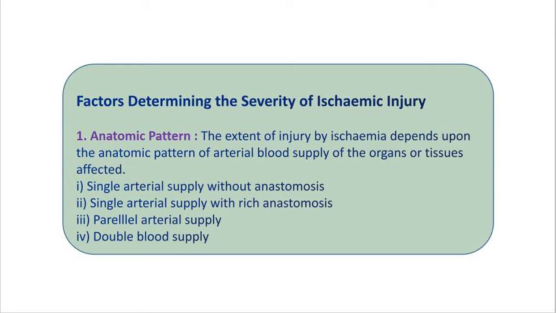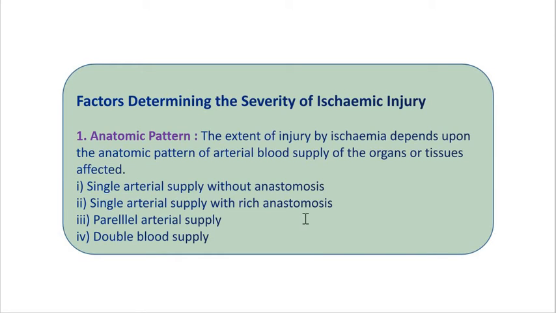Now here the second type is the single arterial supply with rich anastomosis. You can differentiate these two. Here the arterial supply to some organs has rich interarterial anastomosis, so that blockage of one vessel can be compensated by re-establishing blood supply, bypassing the blocked arterial branch. So infarction is less common in such circumstances.